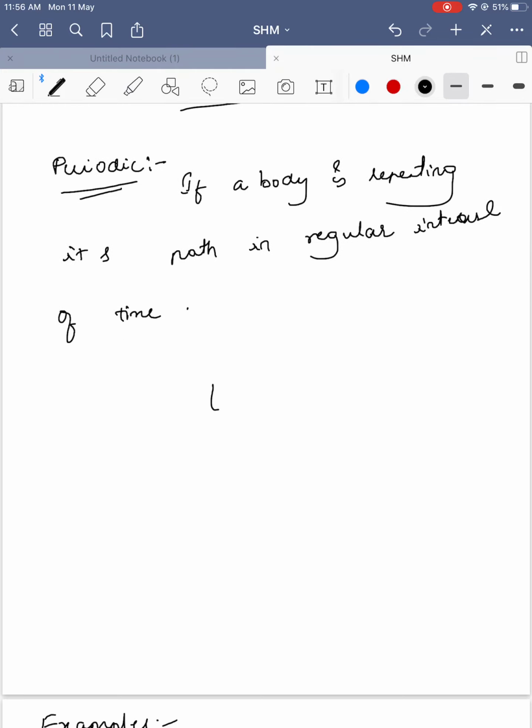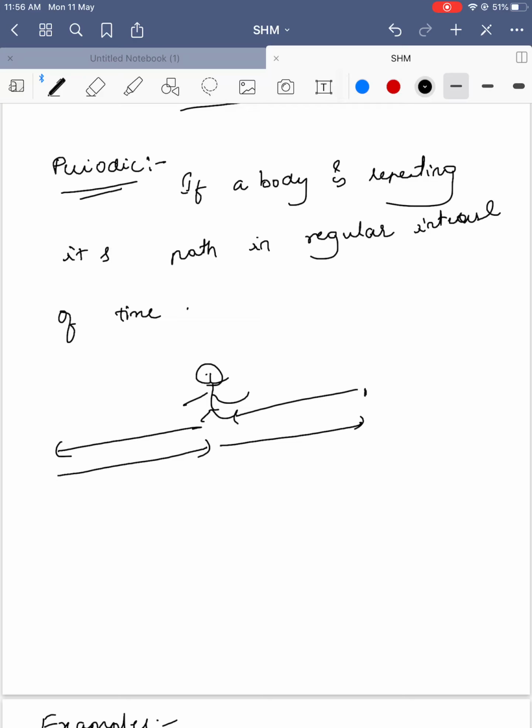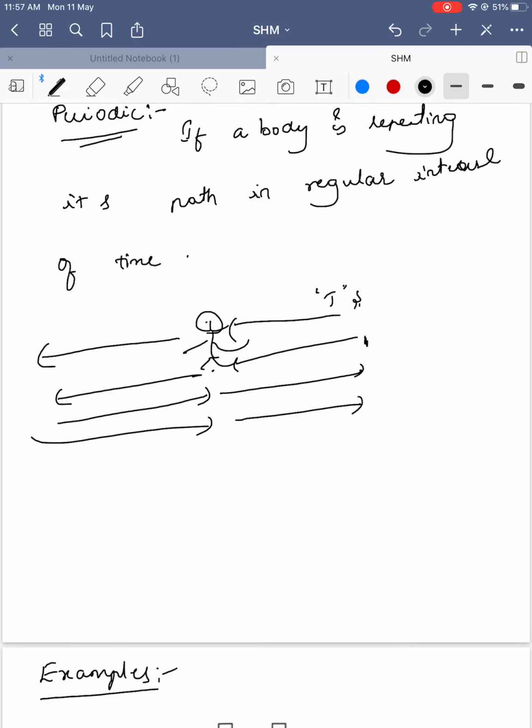Say this is a person who is standing here. He is going towards the left. He traveled some distance, came back to his position, then went backward some distance and came back to its original position. He takes some time, capital T seconds, to come back. Then he goes forward and comes back, goes back and comes forward. So continuously he is repeating the same motion. This kind of motion is called periodic motion.